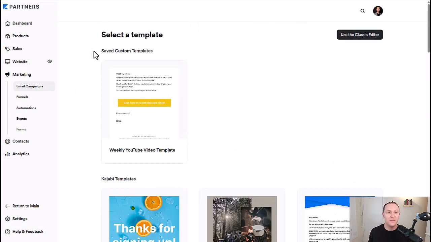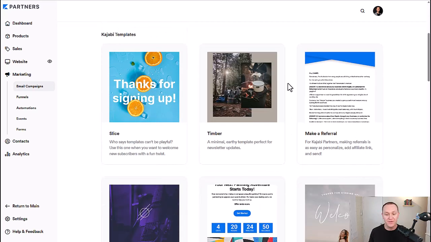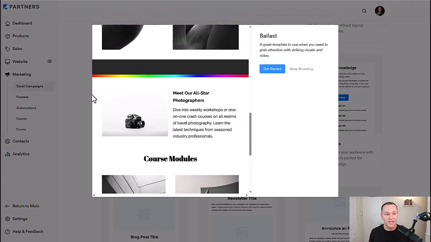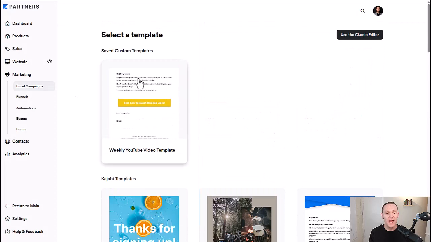And now you can even create custom templates that are your own. If you notice you're sending the same style of email and you don't want to have to keep scrolling down to find whichever one you liked, if it was this one, for example, then you can create the rough template that you like to do. So all you have to do is just change out the text and where the buttons link to. Then you can create a custom template as well.